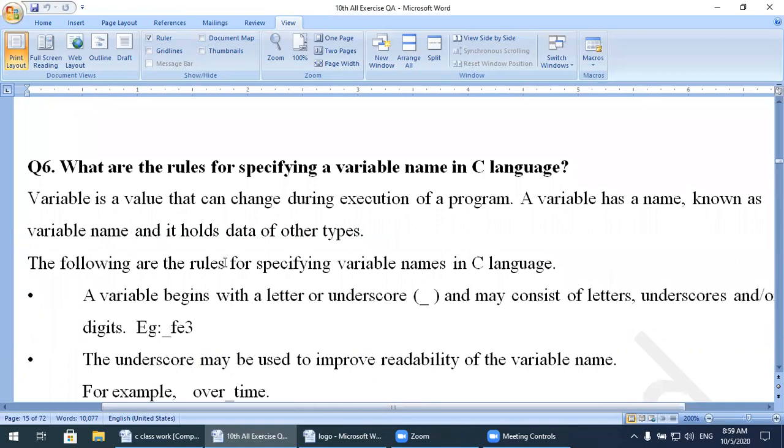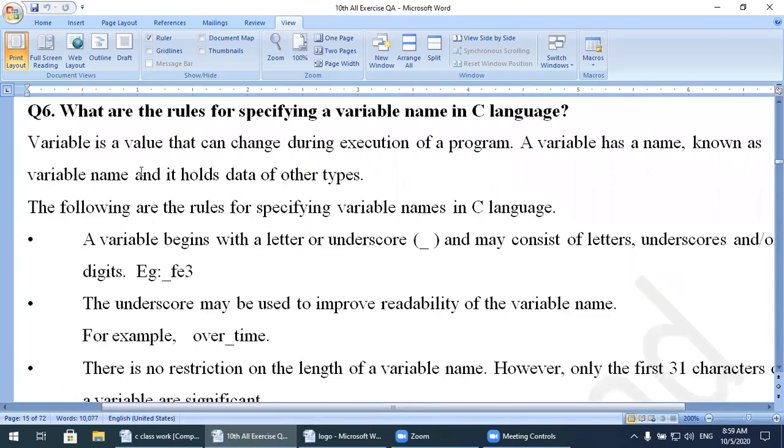Okay, next is the important question. What are the rules for specifying a variable name in C language? Definition of variable: a value that can change during execution of a program. In mathematics, you define the variable as that quantity which can change its value.